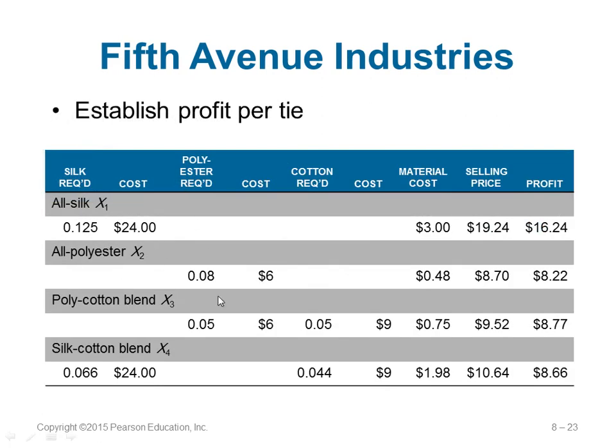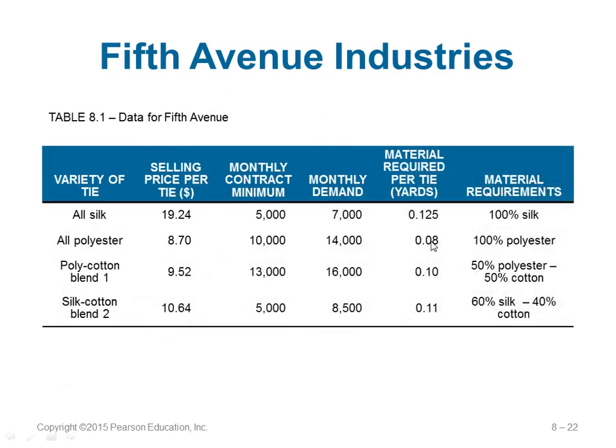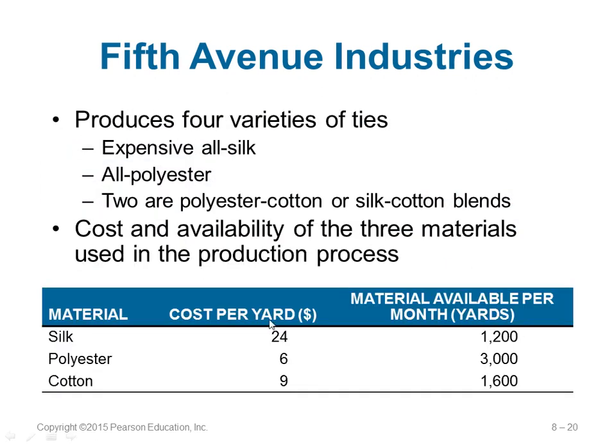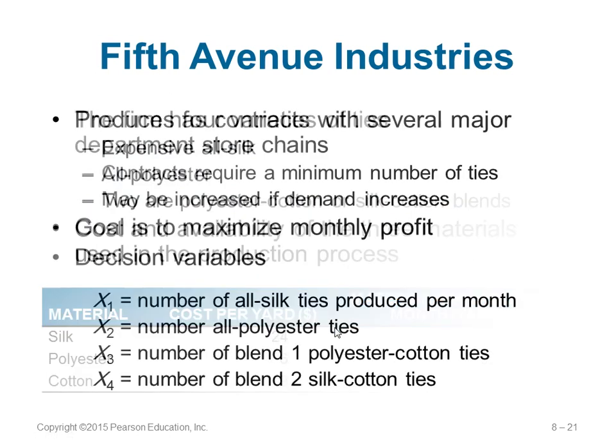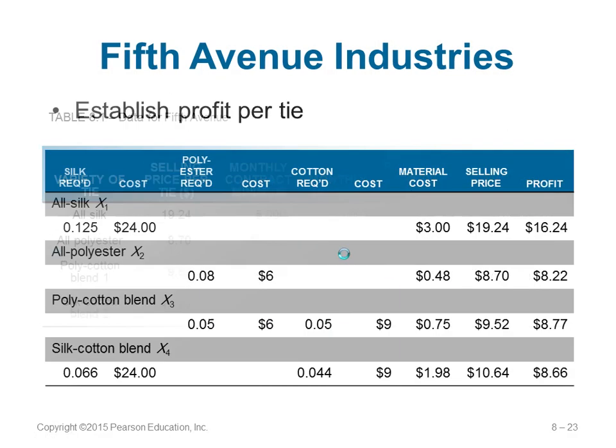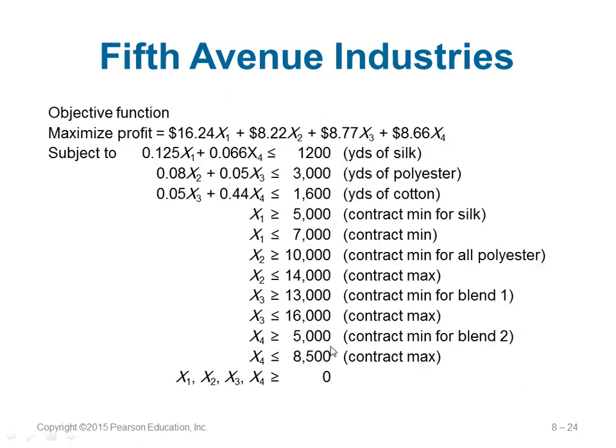And then for X2, you will spend 0.08 yards of polyester. Polyester is also given here, 6 is the cost per yard. Multiply them to get the values, and the selling price is also given, so you get the profit. Accordingly, if you want to do the poly cotton, you remember it is 0.1, but it's 50% polyester and 50% cotton. So you put the price and calculate it. 0.05 into 6 plus 0.05 into 9, you get this value. The selling price is this much, so you get this much profit, and so on. Similarly, you have to do it for the silk cotton.